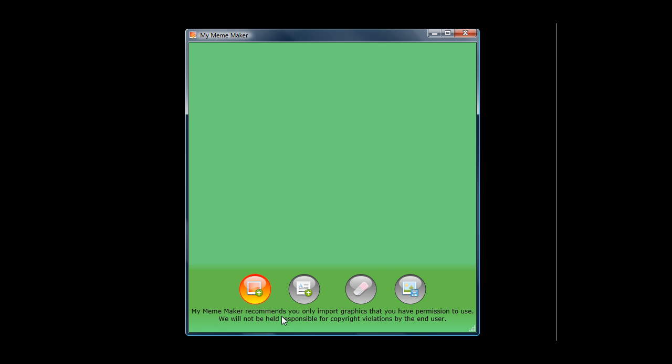We recommend that you only import graphics that you have permission to use. We won't be held responsible for copyright violations by the end user. Let's open up an image so that you can see what we're talking about. Now, My Meme Maker doesn't make images. It simply opens images, allows you to write whatever text you want on them, and then save them back into the same size that they were.